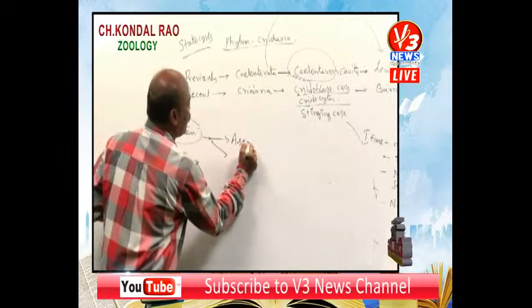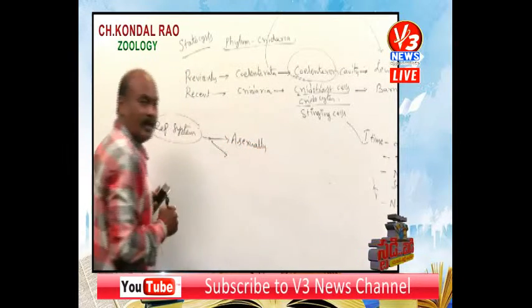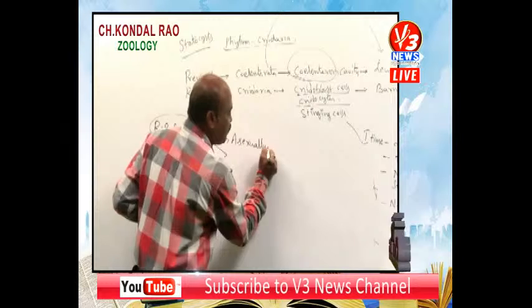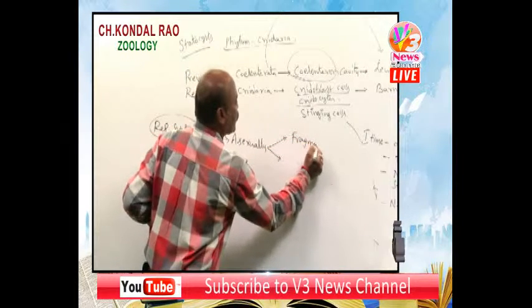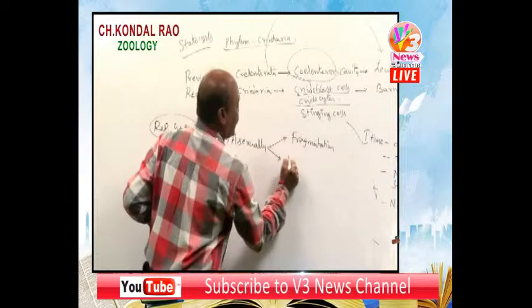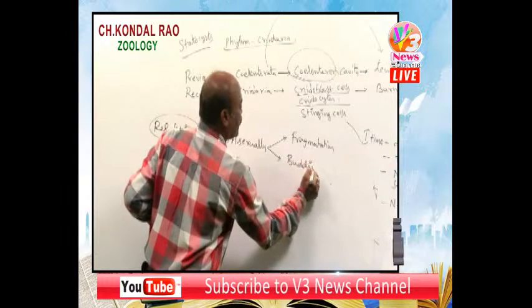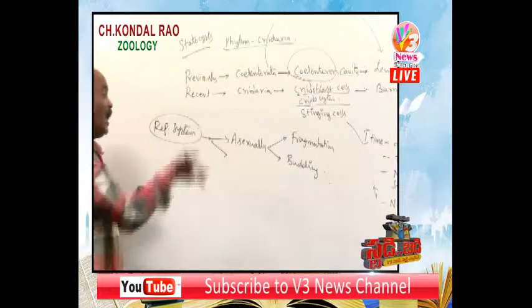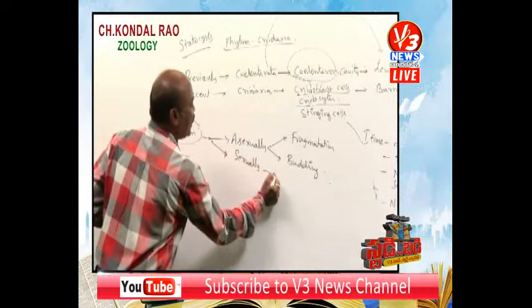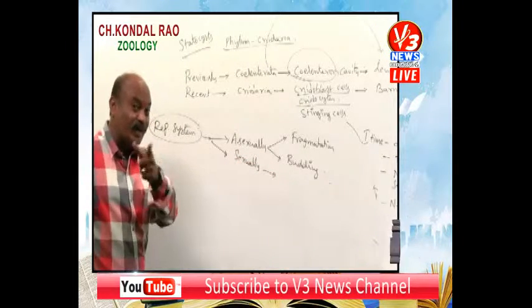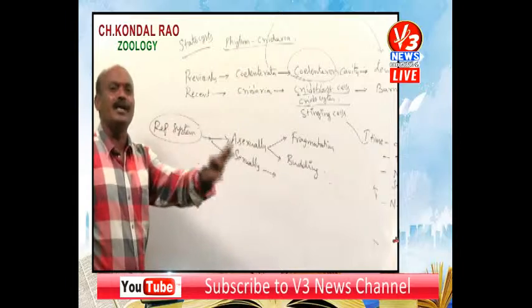Just now we discussed asexual and sexual. So they reproduce asexually, and that asexual reproduction is by fragmentation and budding. And they also reproduce sexually.